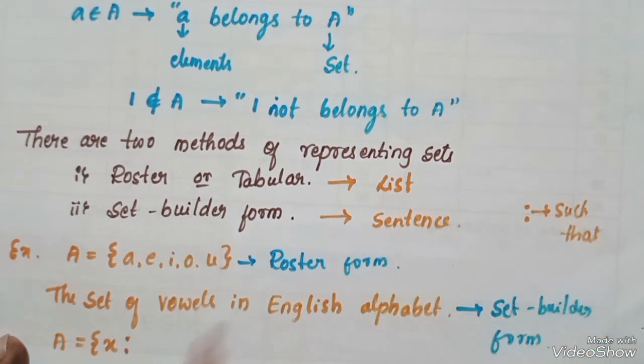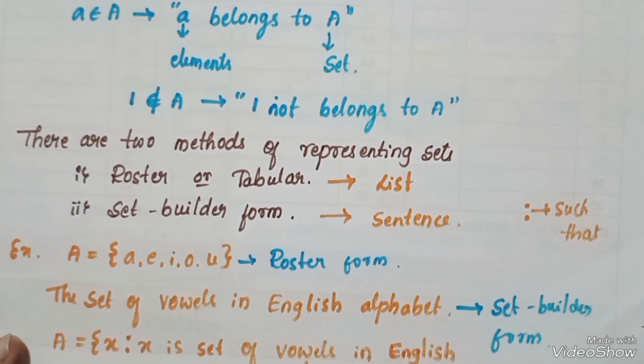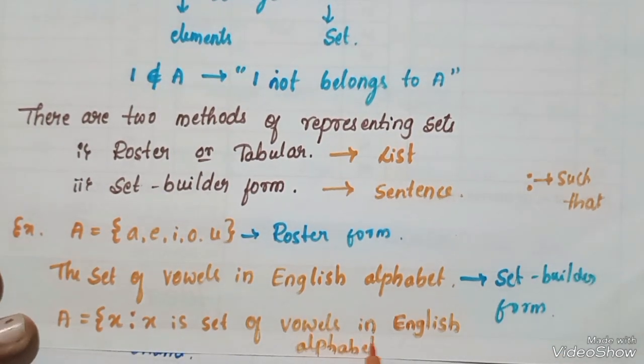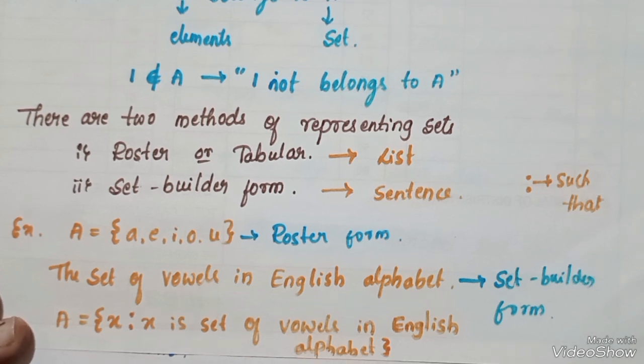So x is an element of the set of vowels in the English alphabet. This is also a method of representing set builder form.